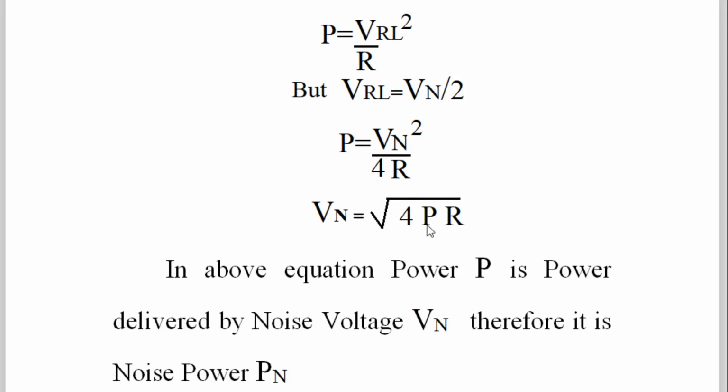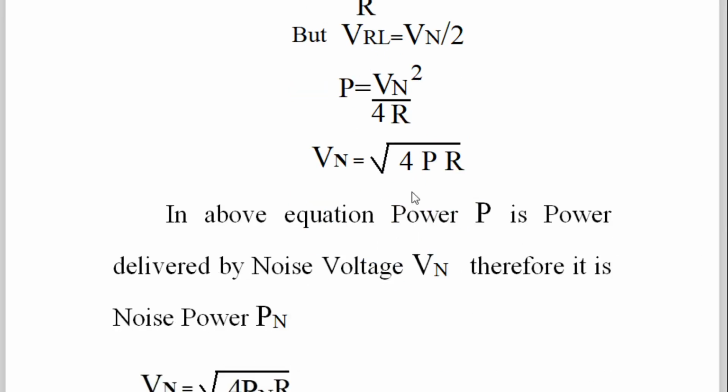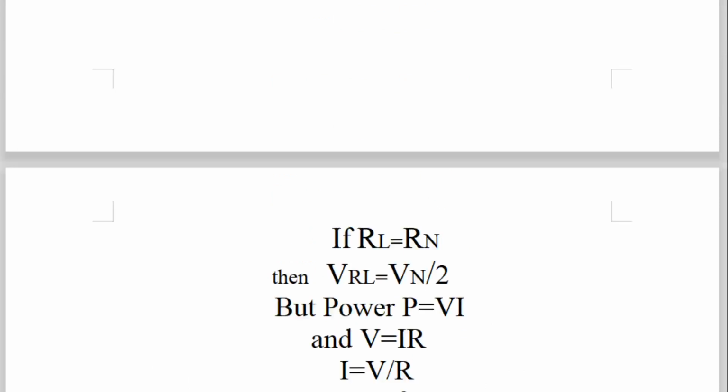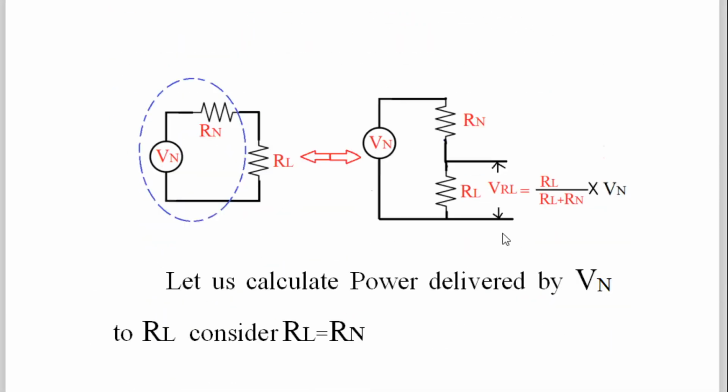Now, what is this P? As we said, P is the power developed across that resistor R. In the above equation, P is the power delivered by the noise voltage Vn. Therefore, it is nothing but noise power Pn, because the power developed across this resistor is due to the voltage which is called noise voltage.